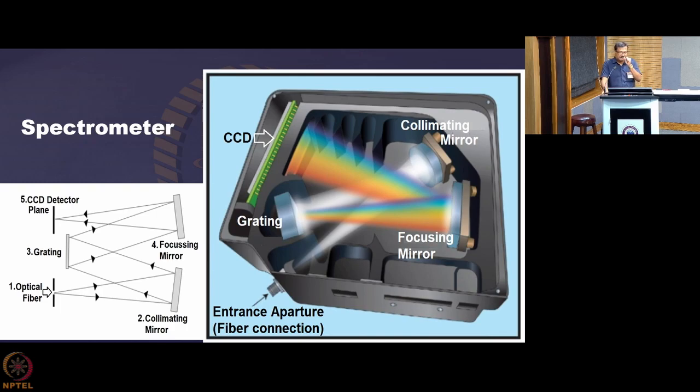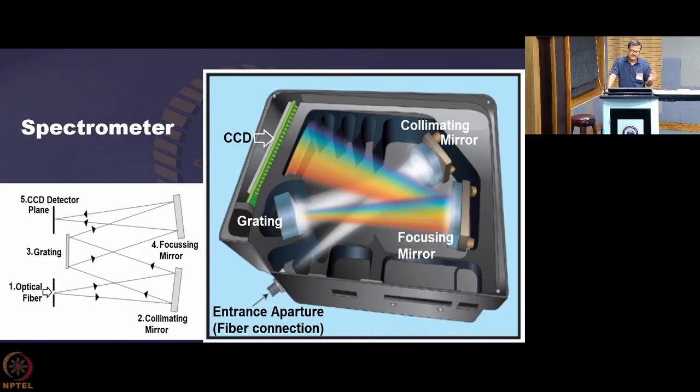So, that matter is important, and so people are developing different kinds of photosensitive materials, these CCD materials, and they are trying to get a uniform efficiency with respect to wavelength. They are more or less getting a flat response, and if you are analyzing a shorter wavelength region, then it is expected that you will get more or less a flat response over that region. That is what you should look for, so that you can get more accurate measurement. So, this is as far as the spectrometer is concerned.